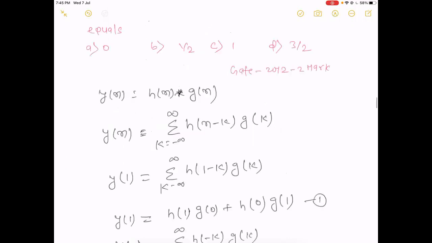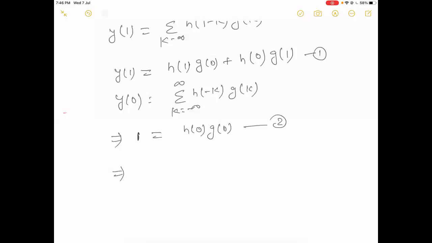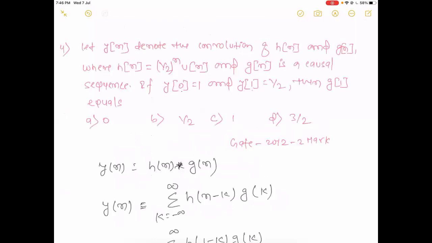Here one is given, and the value at 0 is also given. At 0 we can find from here that h[0] is 1, so g[0] value will be 1.